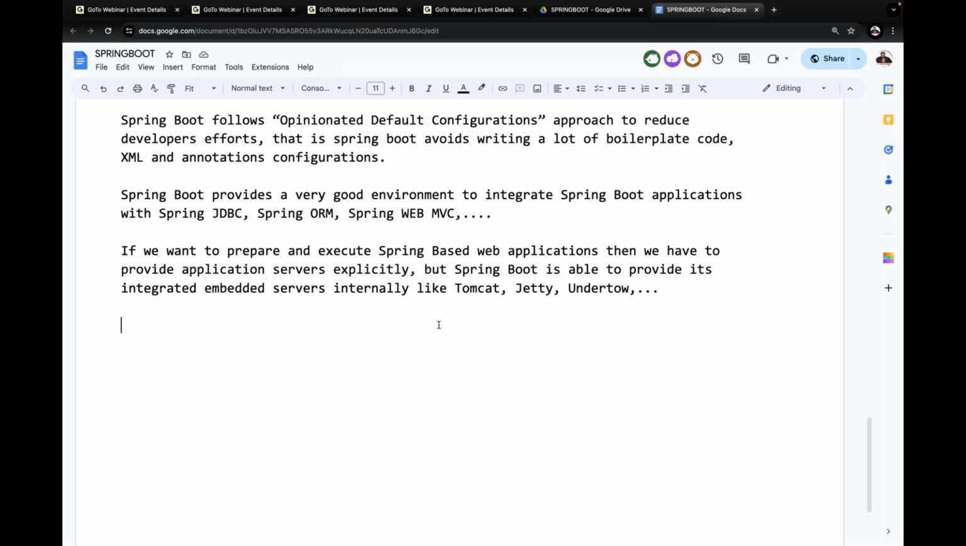Okay, fine. Then what is the advantage of this? Now Spring Boot is able to provide its integrated embedded servers internally, in order to simplify and execute the web applications. That's okay, fine. All right, sir.